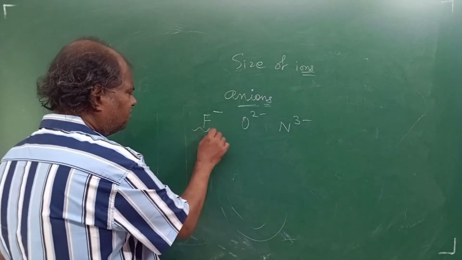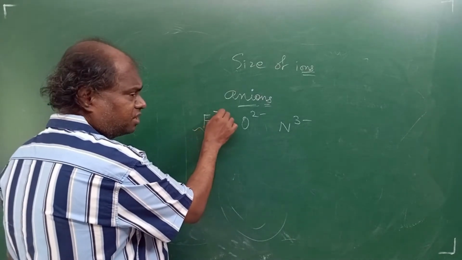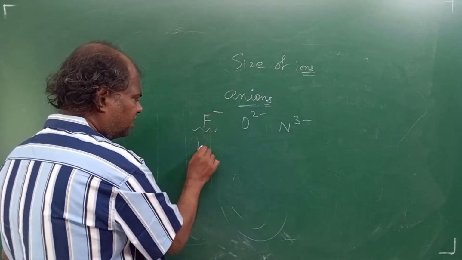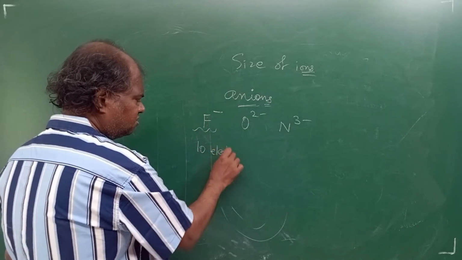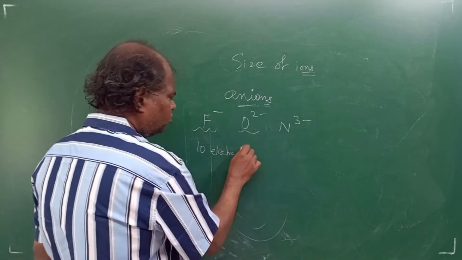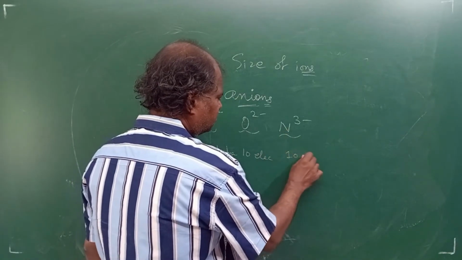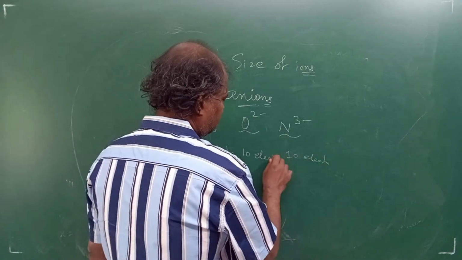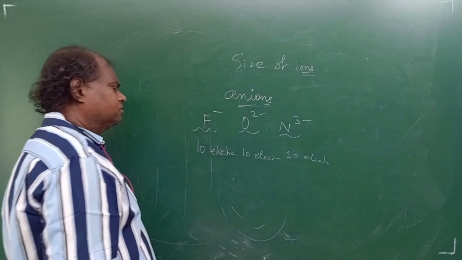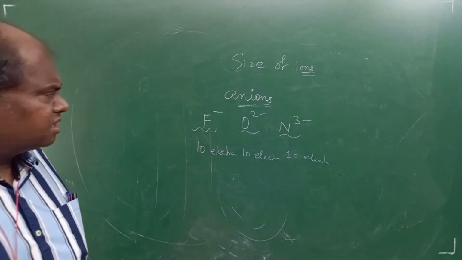Now you see, F has got 9, 9 plus 1, 10 electrons. You see? If you see O2 minus, this also will have 10 electrons. So everybody has got 10 electrons, right?